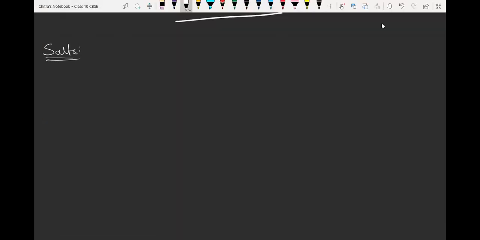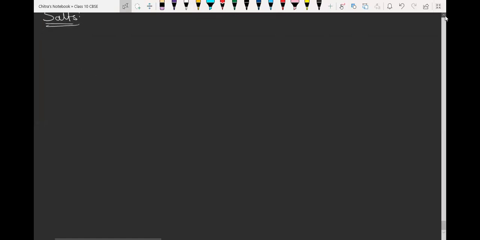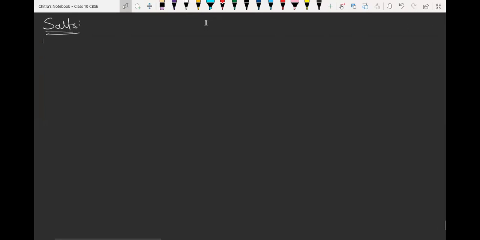See, salts are the compounds which are formed by the reaction between acid and base, or we can say the compound which is formed during the neutralization reaction is called as the salt. So we have to write definition first.